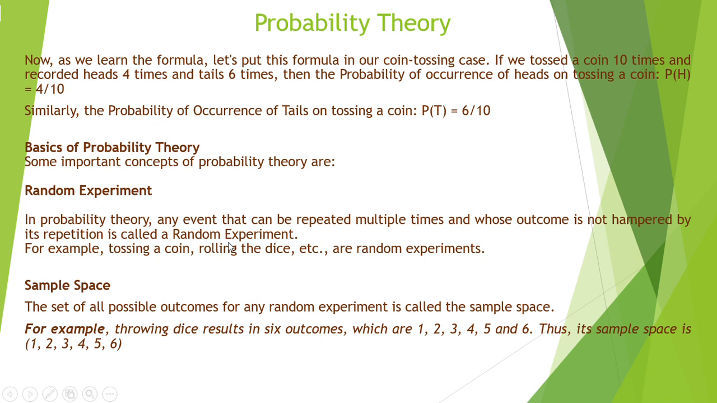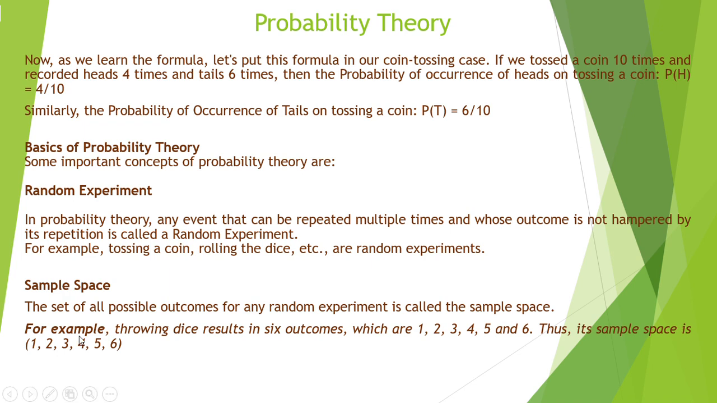Now, basics of probability theory, some important definitions. First one is random experiment. In probability theory, any event that can be repeated multiple times and whose outcome is not hampered by its repetition is called a random experiment, right? No matter how many times you repeat the experiment on the same thing, the possibility of getting certain outcomes doesn't change, right? So that is called random experiment.